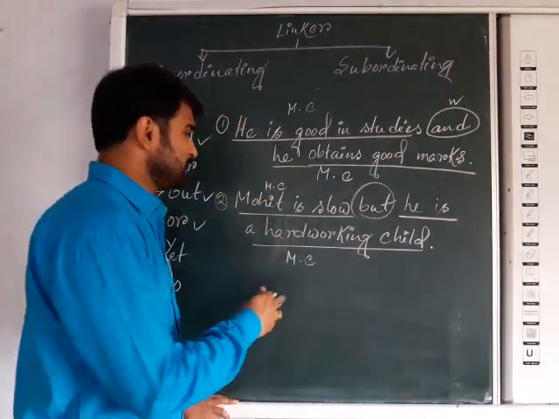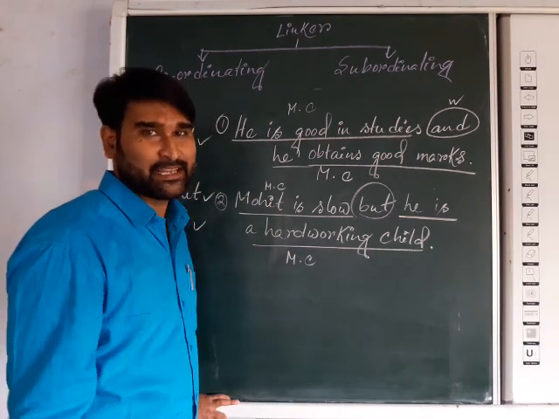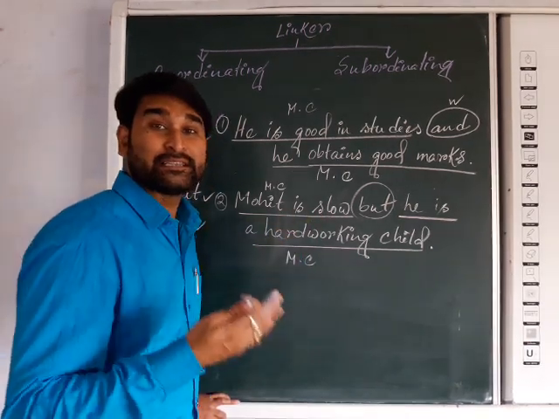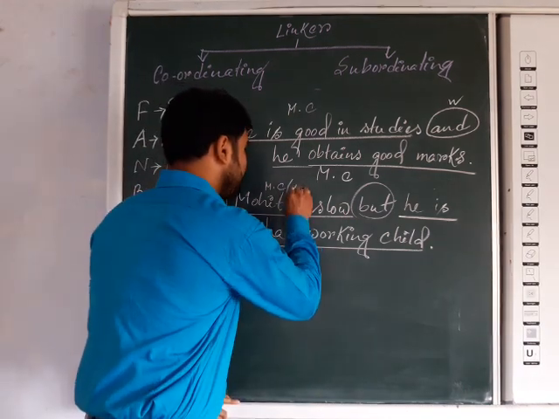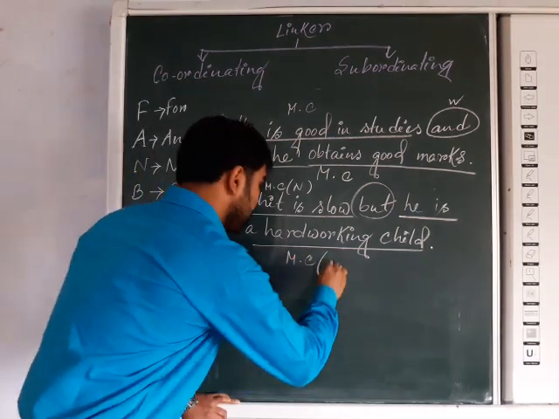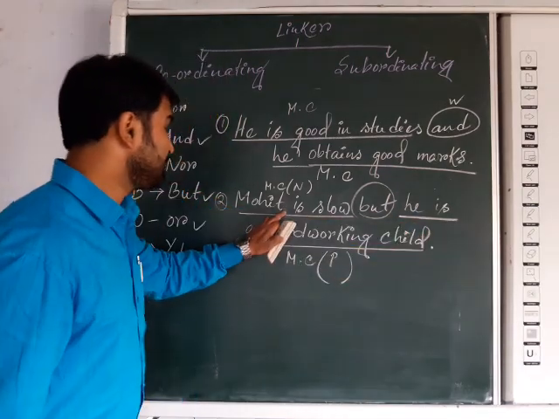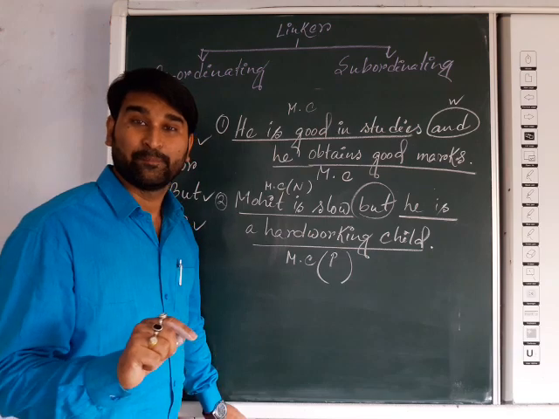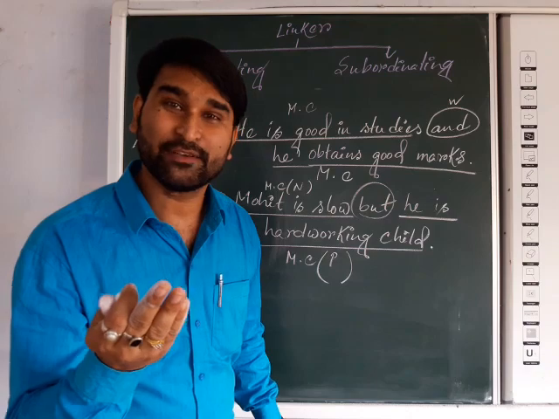But the case is that both clauses are different in their sense. First one, Mohit is slow, is the sense of negativity of Mohit. It is a negative impact. But here, he is a hard-working child, is a positive impact. So whenever two contrasting ideas will be there, contrasting means opposite ideas.